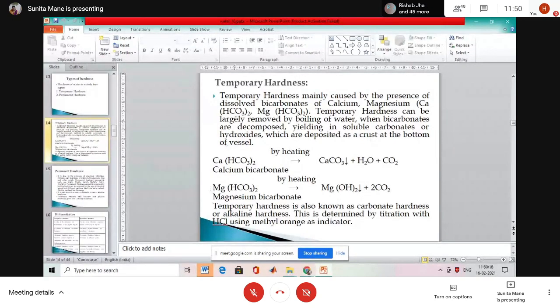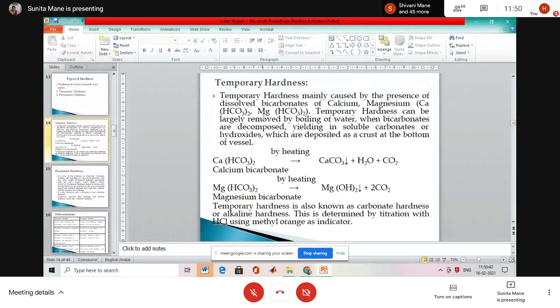What is meant by the temporary hardness? The definition of temporary hardness: temporary hardness is mainly caused by the presence of only bicarbonates of calcium and magnesium. It can be removed by the boiling of water. Okay, the formation of that is calcium carbonate and magnesium hydroxide.